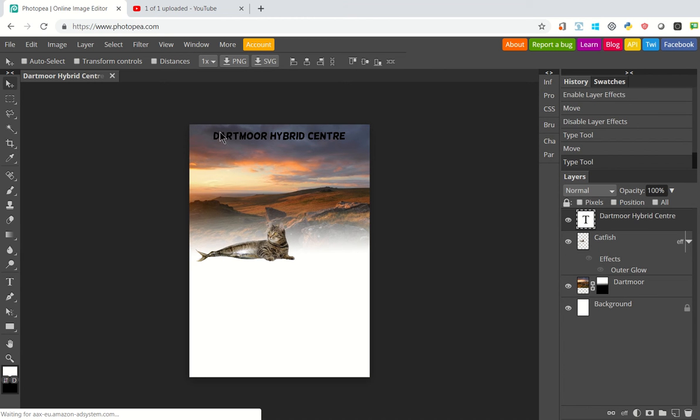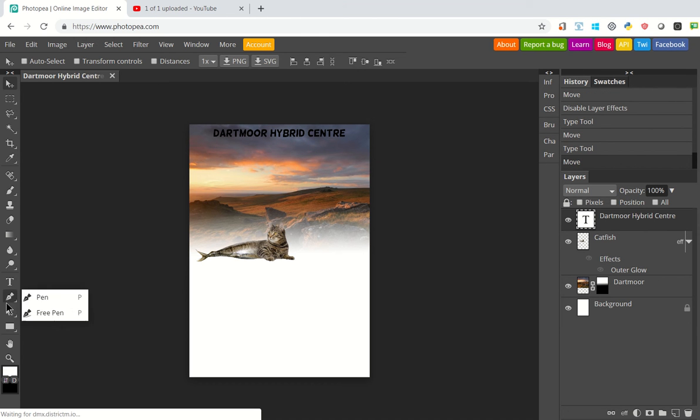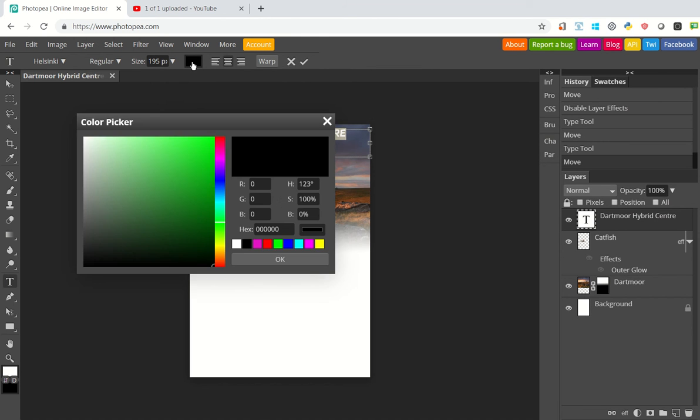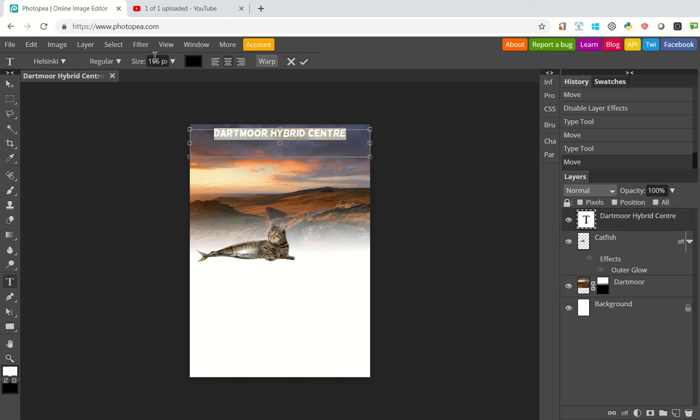I don't like the way it looks, so I can move it around by going to the cursor. Don't like the way that looks, so I can go to T. Click on any letter when the cursor turns out the words align with the flicks on the end of it, and I can start editing the way the text looks. So we've got that at the moment. I want to resize it to make it a little bit bigger, as high a size as I can.